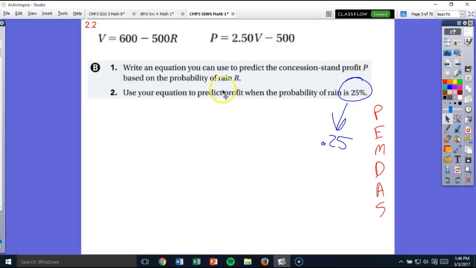So how would you substitute in the equations to make that happen where you could just have one equation? And then use that equation to predict the profit when the probability of rain is 25%, and you won't put it in as a percent. When you are using percents and multiplying and adding with them, you are going to use a decimal. So 0.25, change the percent to 0.25 when you go to sub it in to this equation you come up with up here. So that's it for 2.2, practice substituting in an equation.